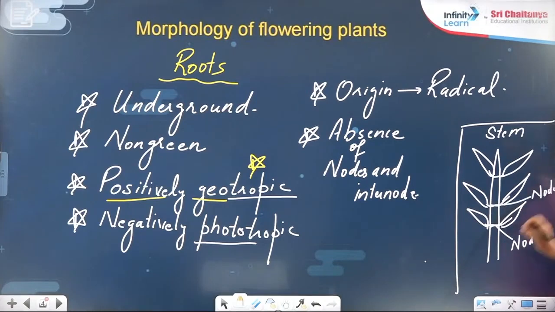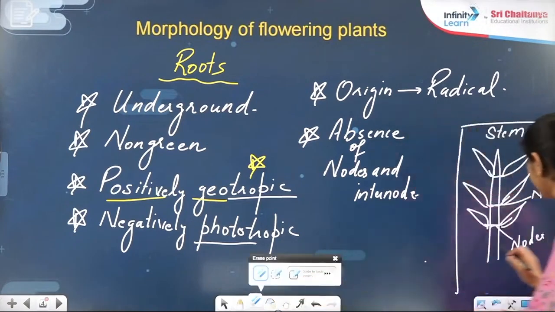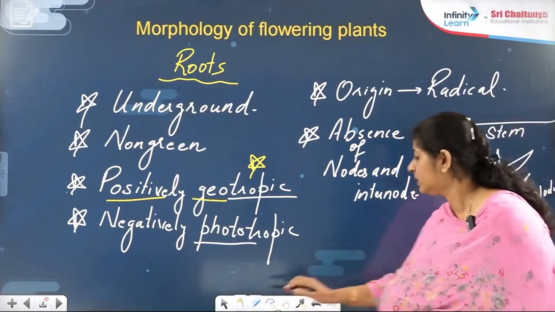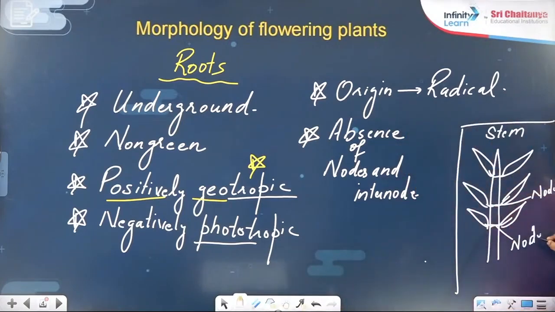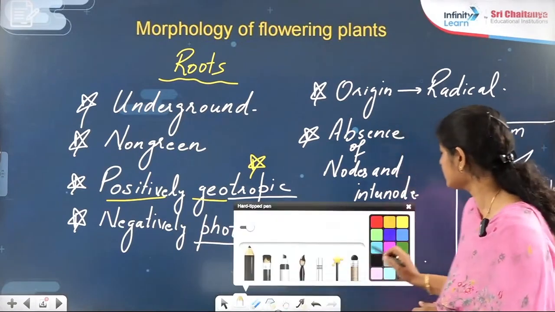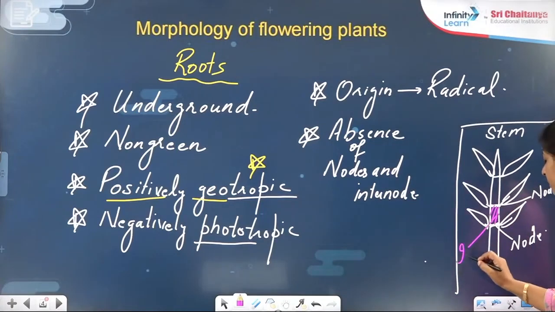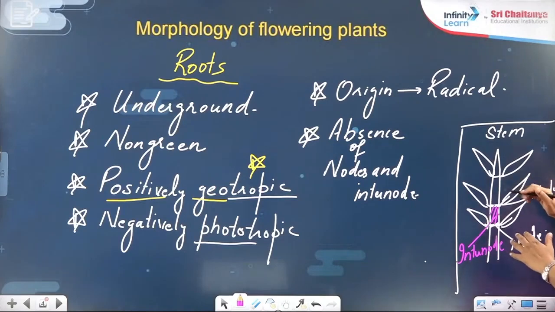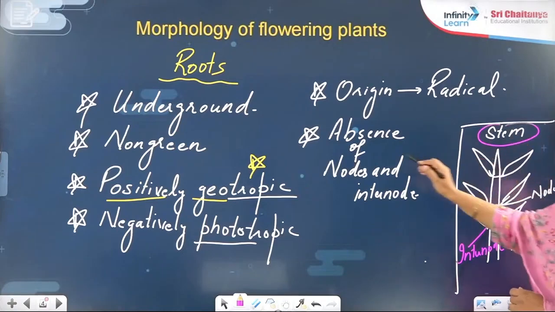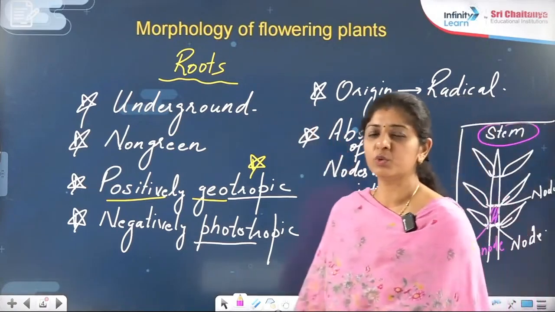I am marking one node at a time. So this is a node. This is a node. What is in between? This thing is the internode. So nodes and internodes are a feature of a stem, but absent in the case of roots.